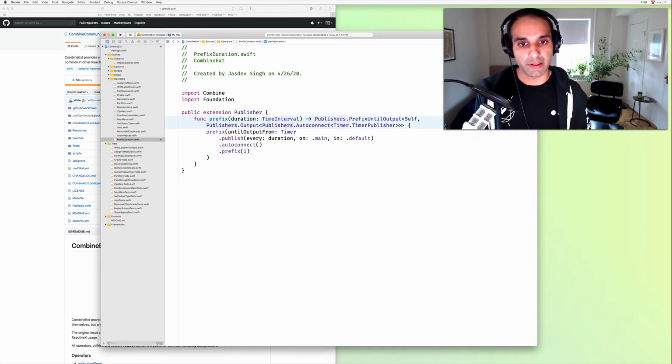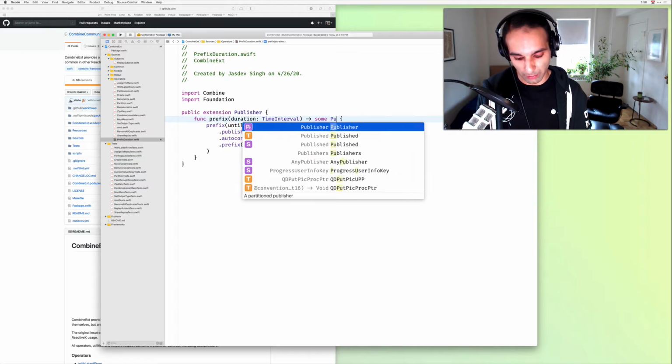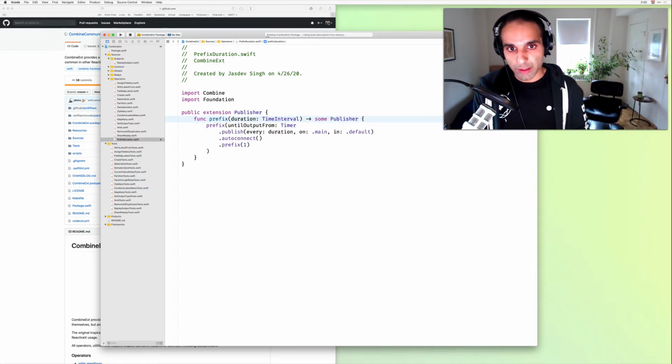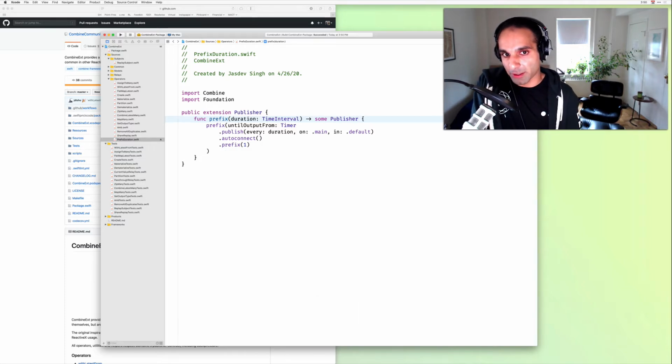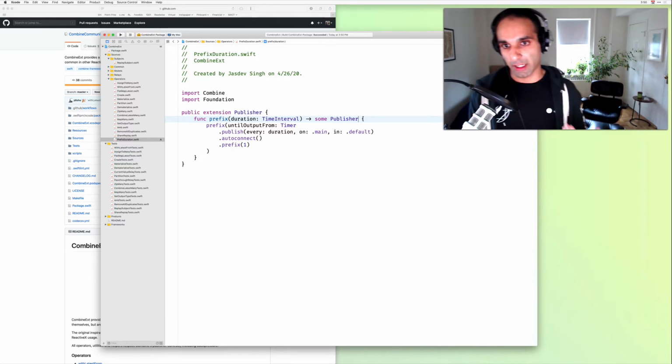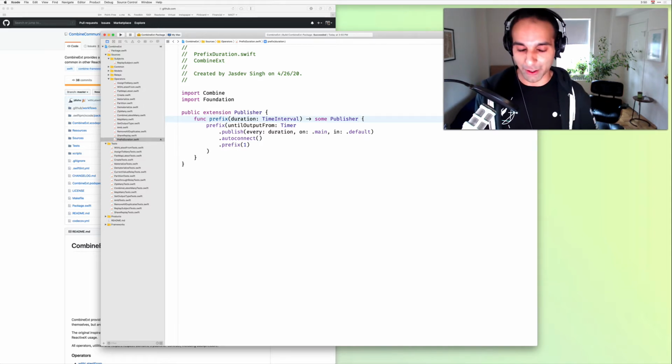And so you also might have considered that we do have potentially a third option where you could say some publisher. So this is a little bit deceiving. If you Command B, this actually builds, but there's a problem here. When you actually try to use it at call sites, we run into a cyclical type inference problem. And I go into detail about this in the operator fusion post.